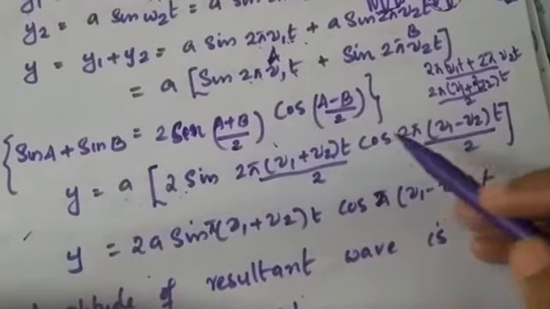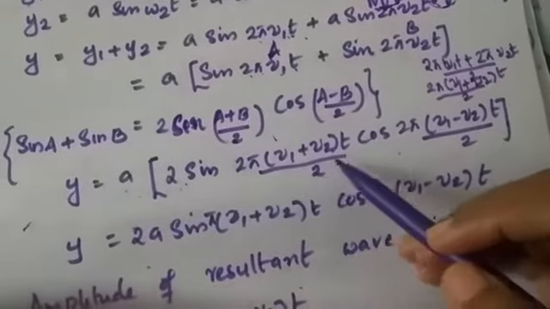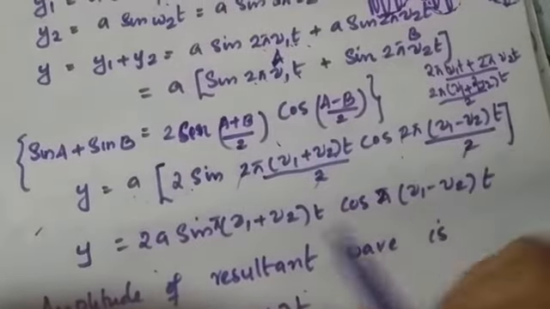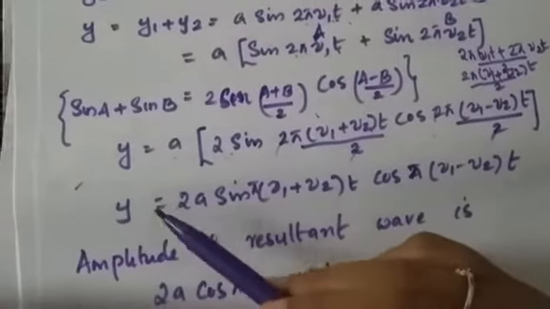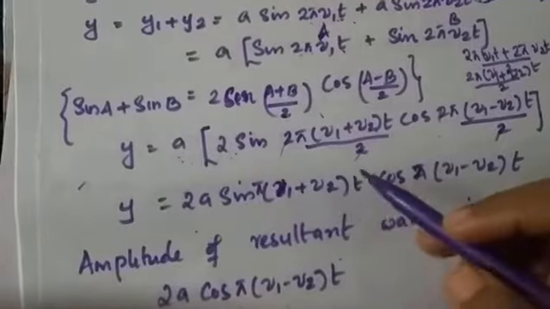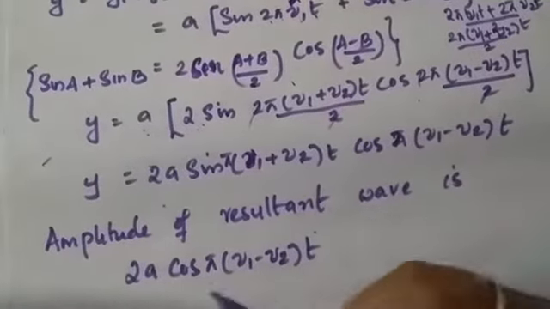Similarly, (A minus B) by 2 will be 2 pi (nu 1 minus nu 2) by 2 into t. And here this 2 and this 2 will be cancelled. Similarly, this 2 and this 2 will be cancelled. And we are left with y equal to 2a sin pi (nu 1 plus nu 2) t cos pi (nu 1 minus nu 2) t.